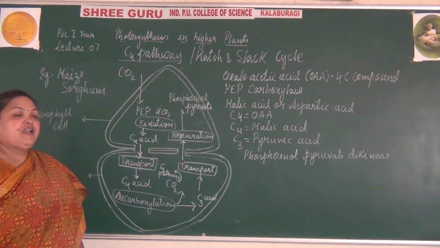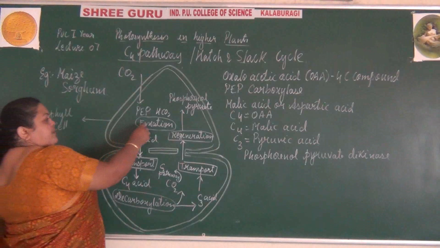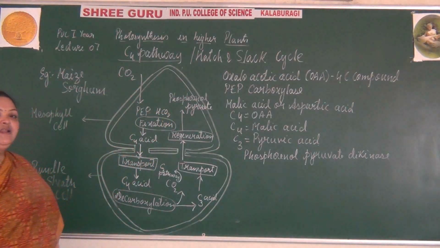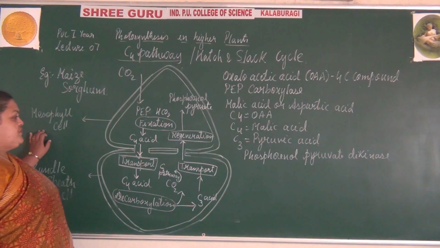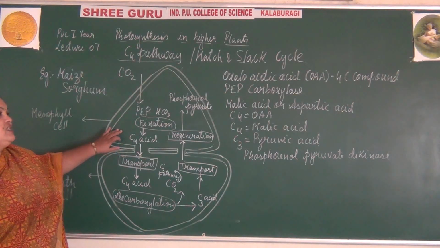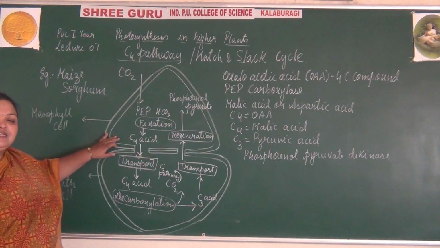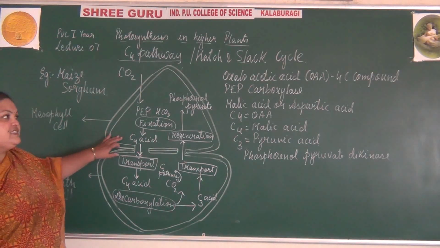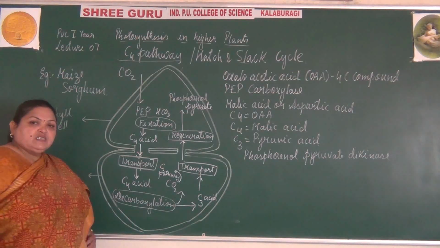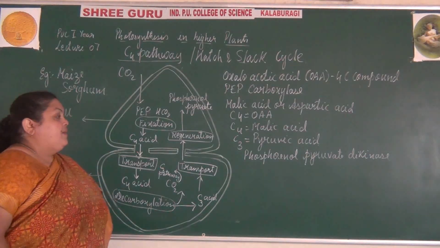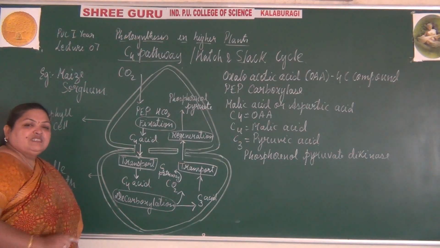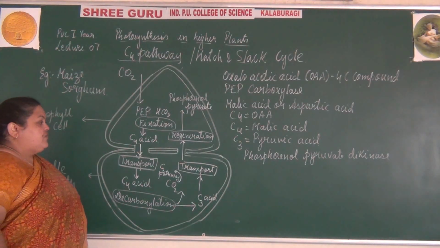Fixation of carbon dioxide occurs by phosphoenol pyruvate with the help of bicarbonate, and this fixation is occurring in the mesophyll cell to form the first stable compound, which is a C4 acid. This C4 acid is oxaloacetic acid, which is a 4-carbon compound. So the first stable product formed by this cycle is a 4-carbon compound, so this cycle is also called the C4 cycle.